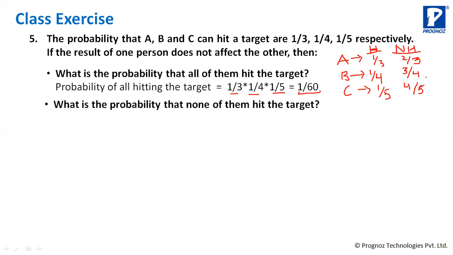So what will it be? A not hitting the target and B not hitting the target and C not hitting the target. So what is the probability? Can anyone tell?